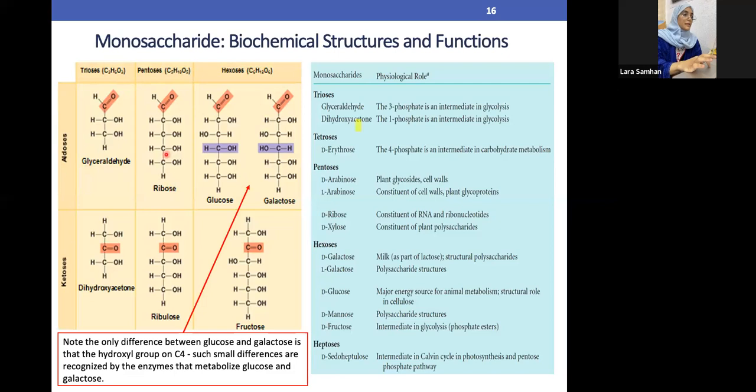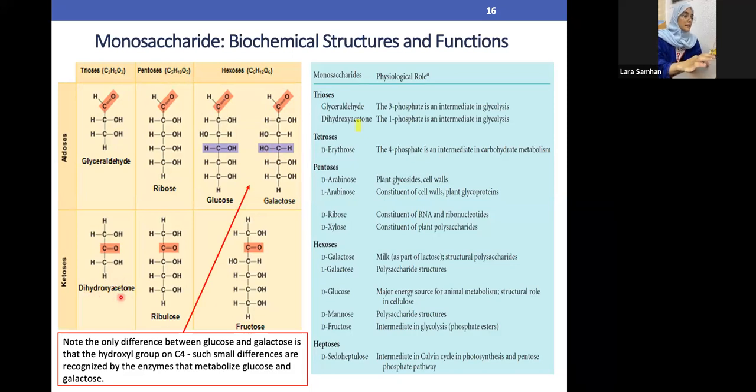This is ribose, which has 5 carbons. This is called ribose. This is called glucose, and this is called galactose. The only difference between glucose and galactose, even though both are 6 carbon molecules, is that at carbon number 4, the OH and the H are basically opposite. Exactly, excellent.